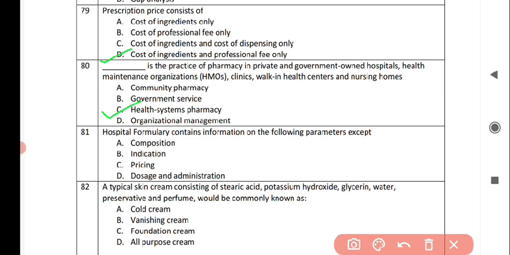Next question is, hospital formulary contains information on the following parameters except, and the correct answer is option C, pricing. Next question is, a typical skin cream consists of stearic acid, potassium hydroxide, glycerin, water, preservative and perfume would be commonly known as, and the correct answer is option number B, finishing cream.